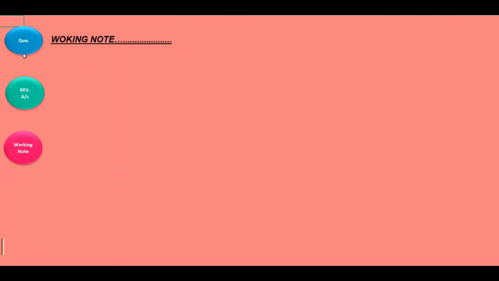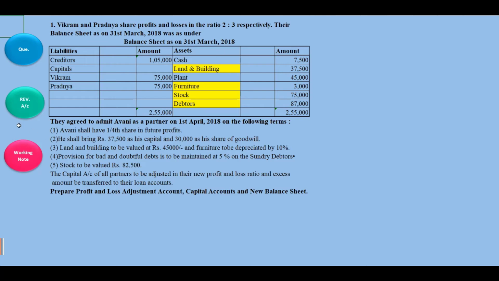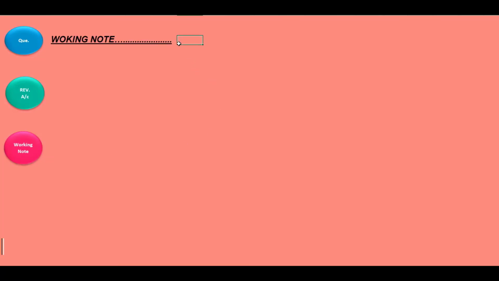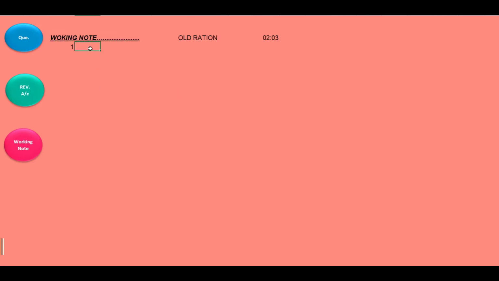So see, what is their old ratio? 2:3. So I'll write here, old ratio is 2:3. Okay. So first one is calculation of new profit sharing ratio.